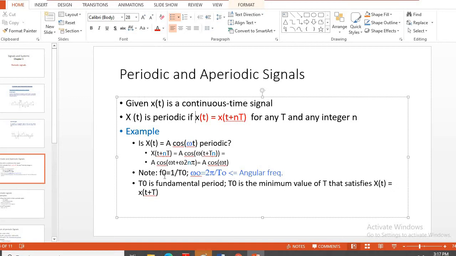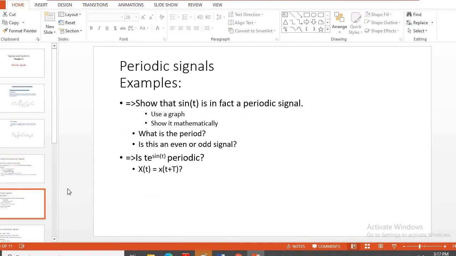We can write its fundamental frequency in the form of angular frequency: ω = 2π/T0, where T0 is the fundamental period, for a signal which satisfies the condition. It may be like this, or something like sin t. We can draw a graph, and even by observing it we can identify whether it is periodic or not.